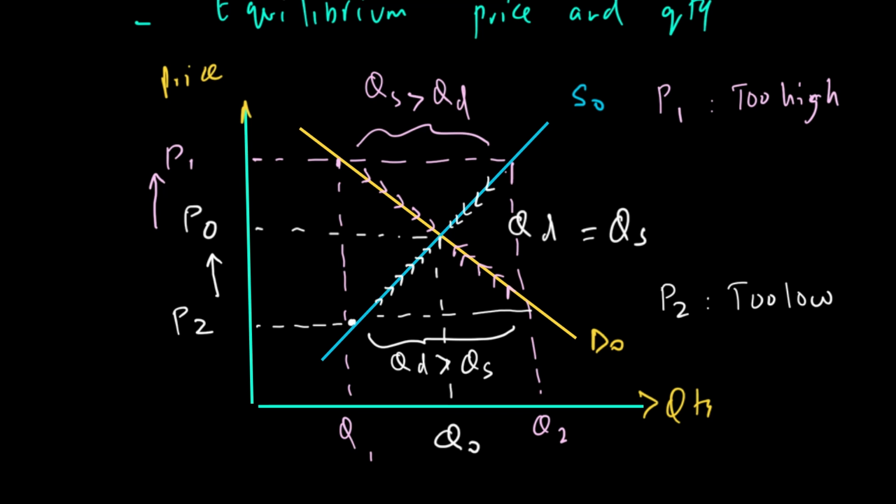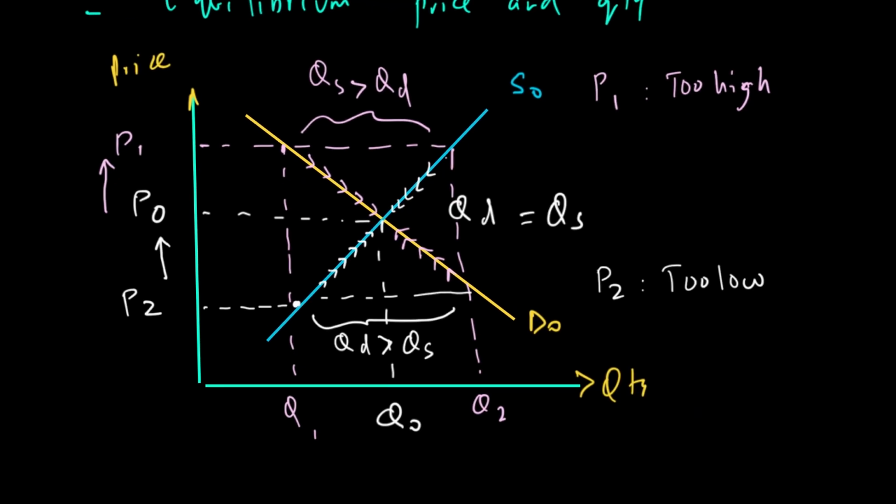So the power of the market is this: if the market is at equilibrium, there will be no tendency for price to change, as there will be neither a shortage nor a surplus. And for that to happen, the quantity demanded must equal quantity supplied. And that point where quantity demanded equals quantity supplied, we call the equilibrium price and the equilibrium quantity.